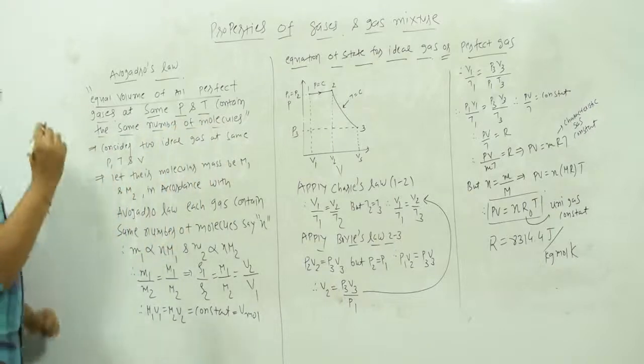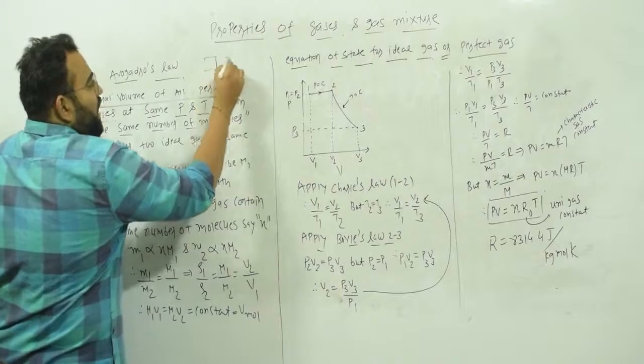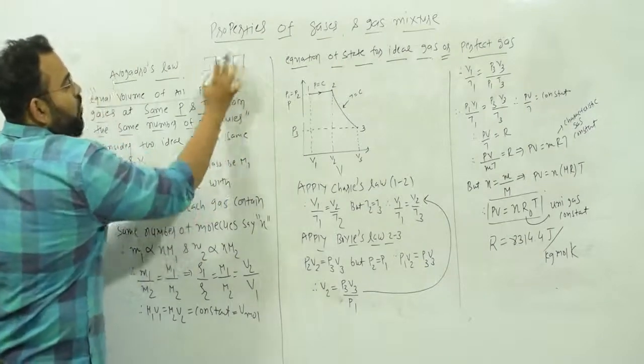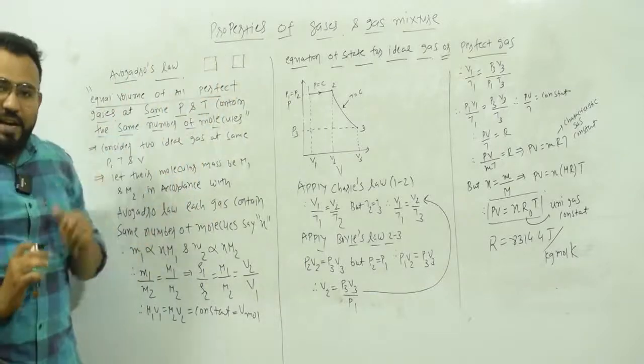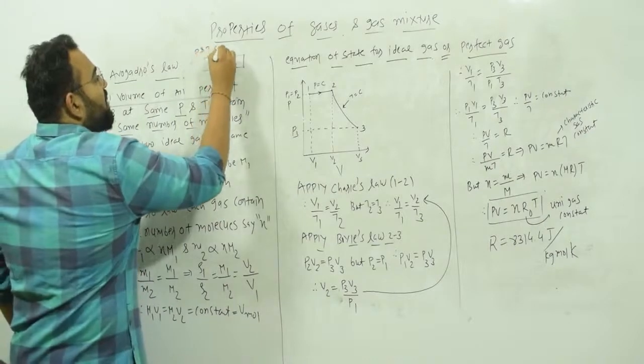Let us take one example. Here I will take one volume and a similar volume over here. So these two volumes are the same, and let's say pressure and temperature are also the same for both.